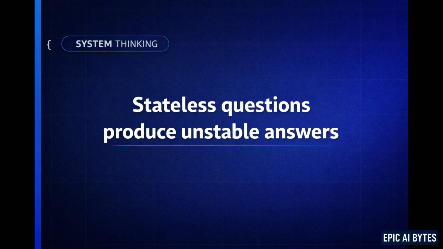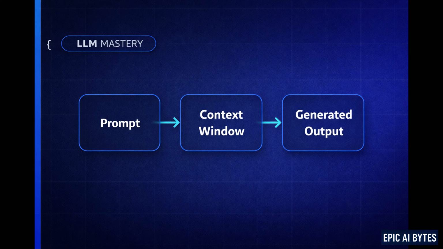But here's the structural mistake almost nobody talks about. The problem isn't your prompt. The problem is that you're asking AI stateless questions and expecting systematic results. Those two things don't match. Once you understand the structure behind consistent outputs, AI stops feeling random and starts behaving like a system you can actually rely on. Let's unpack what's really going on.